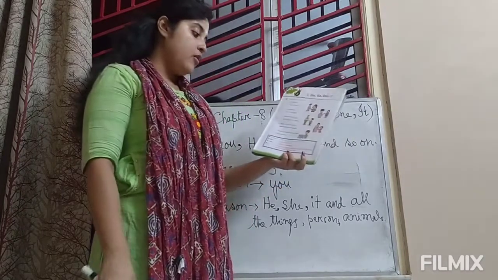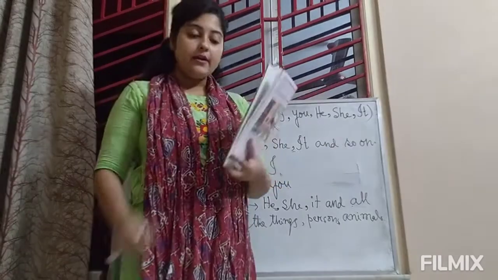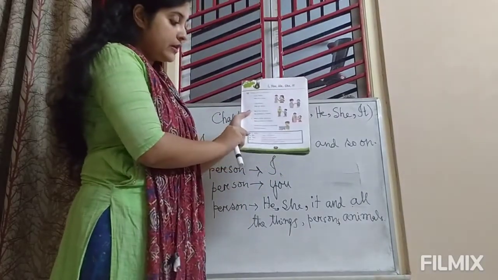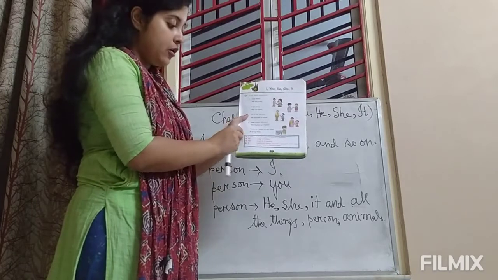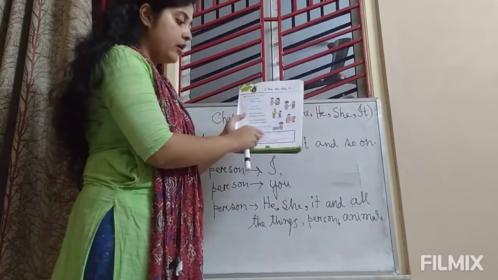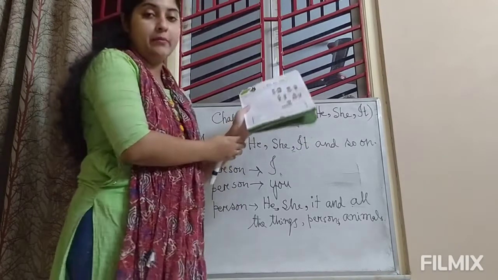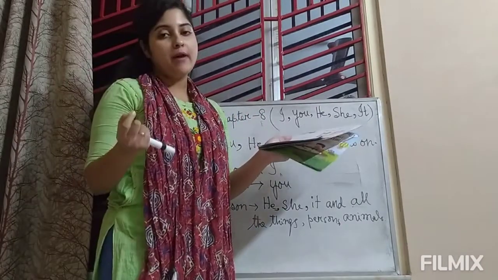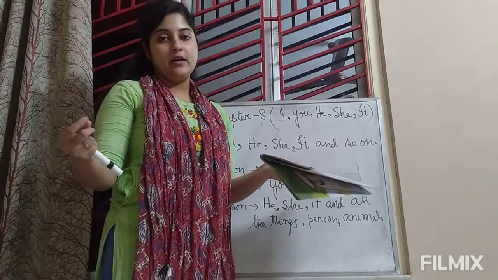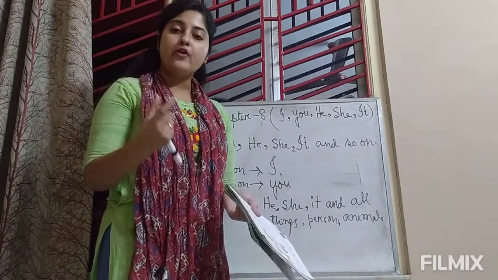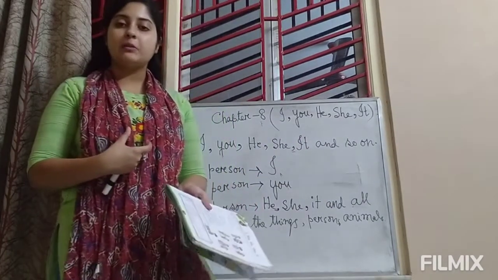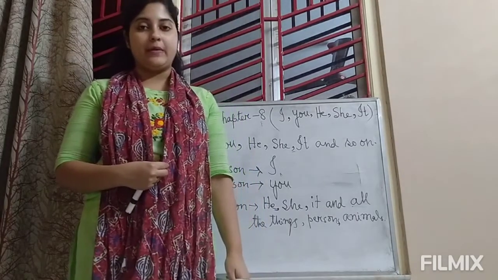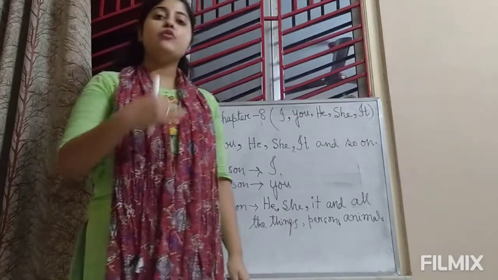Now, here, look at the box. Look at the first point. I, comma, you. A boy, a girl, a man or a woman. Means I and you can be a man, a woman, a boy or a girl. Means একটা বয়ও নিজেকে আই হিসেবে রিপ্রেজেন্ট করতে পারে, একটা গার্লও নিজেকে আই হিসেবে রিপ্রেজেন্ট করতে পারে।